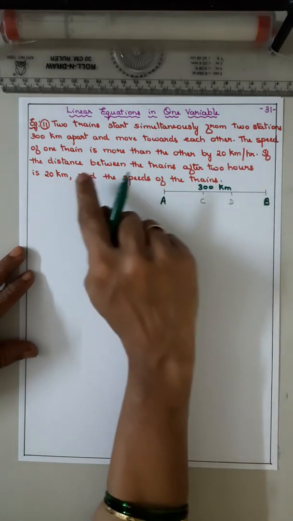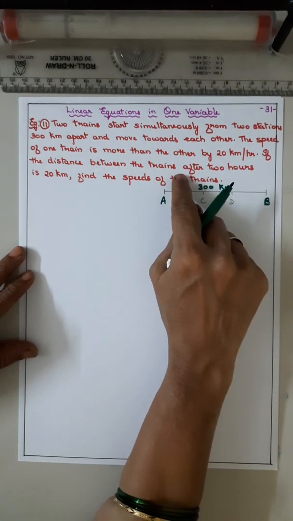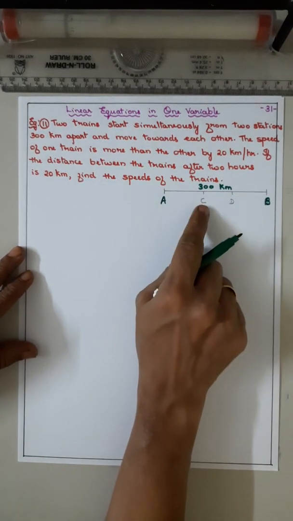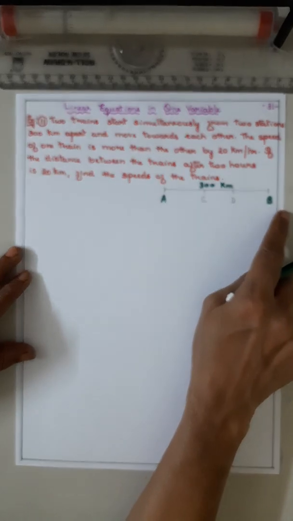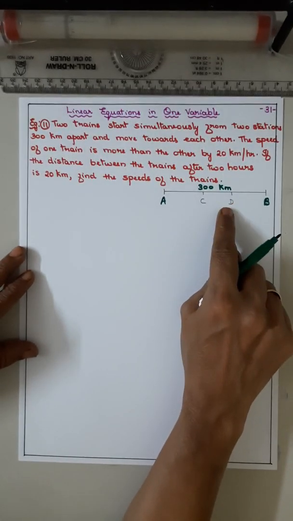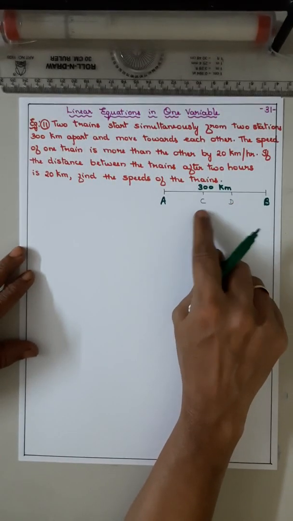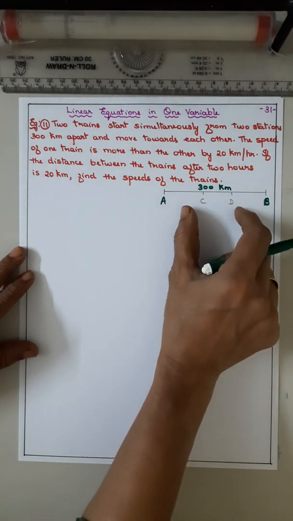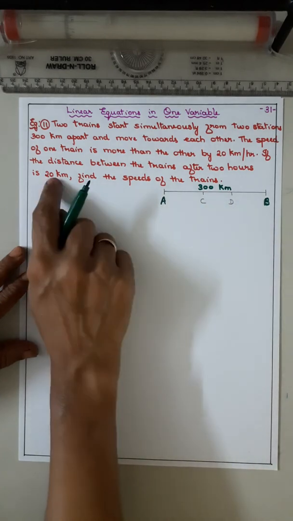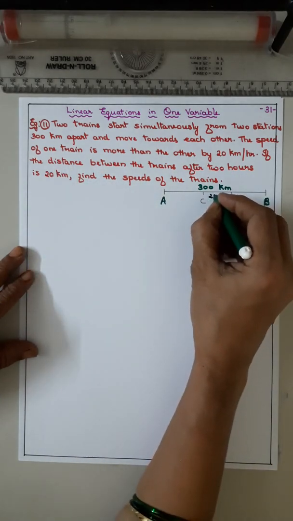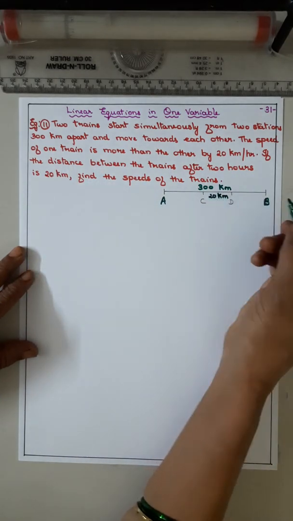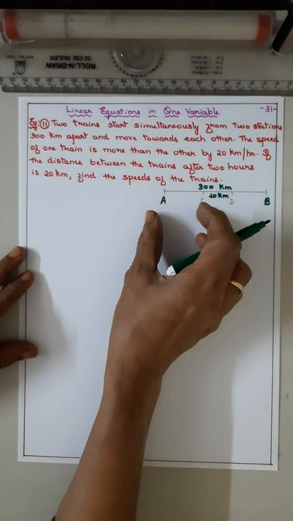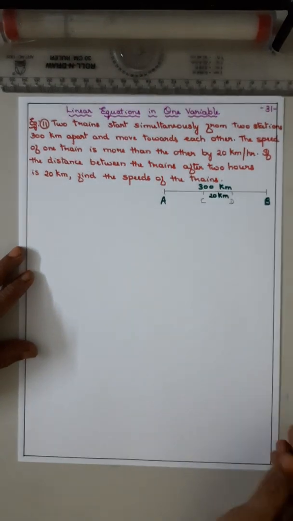Now the distance between the two trains after 2 hours: A stops at C and B stops at D, and the distance between these two is 20 kilometers. But they have not given the distance traveled here, that we have to find out.